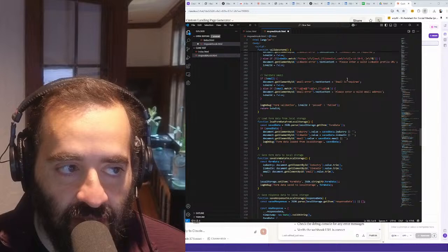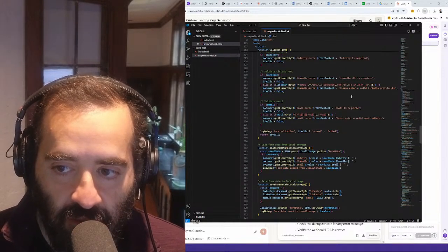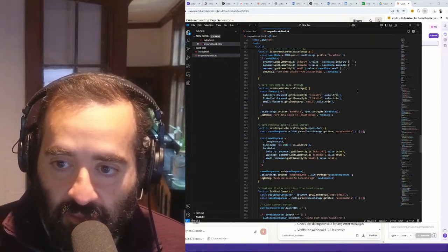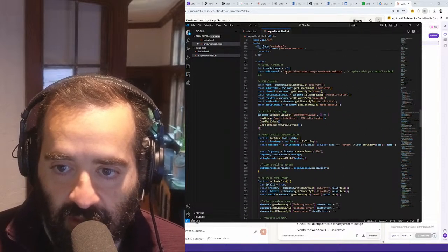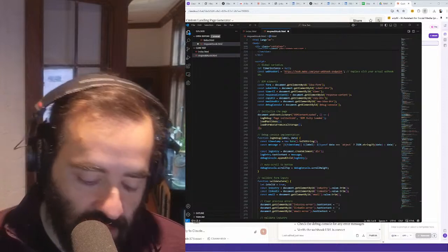Does that make any sense? Otherwise, how is it going to know to chat with ChatGPT? So let's find where the webhook is over here, where we put in the webhook. Let's go to the top of the page. It says over here is your webhook URL endpoint. So let's go create that webhook in make.com right now.